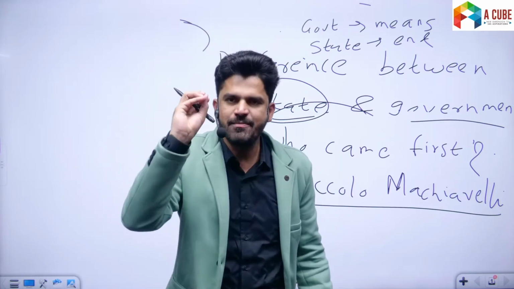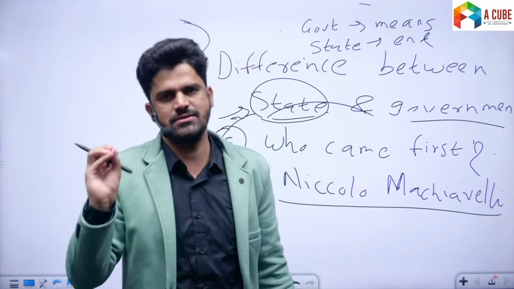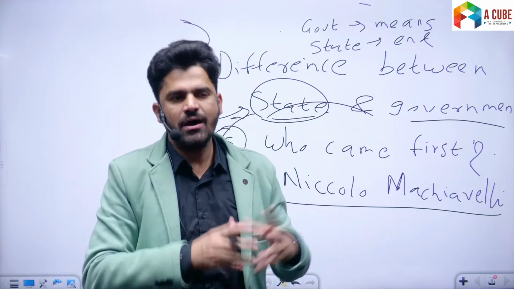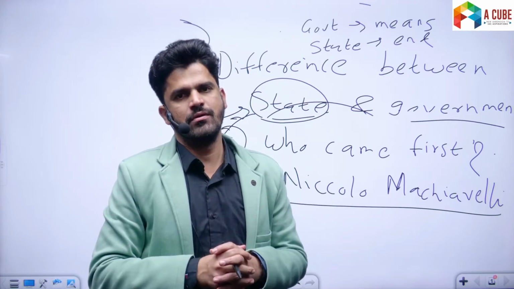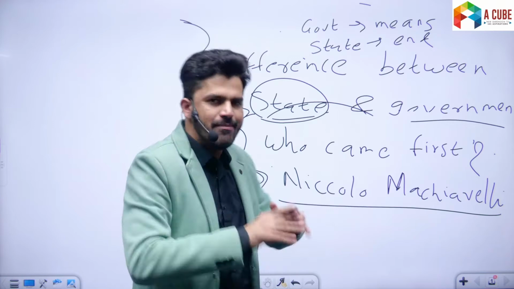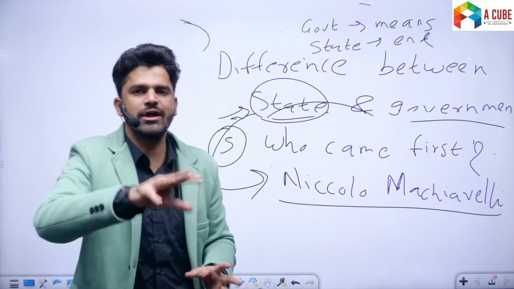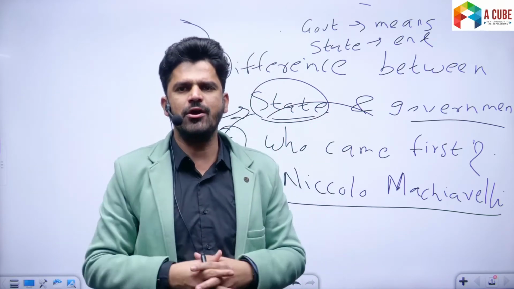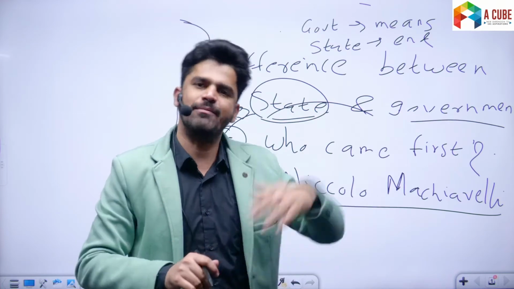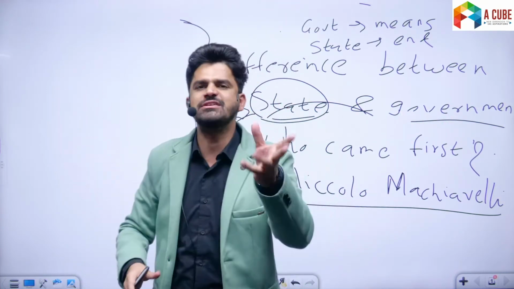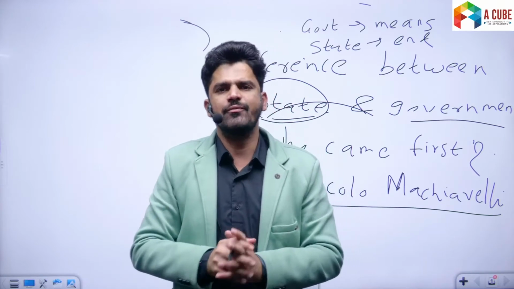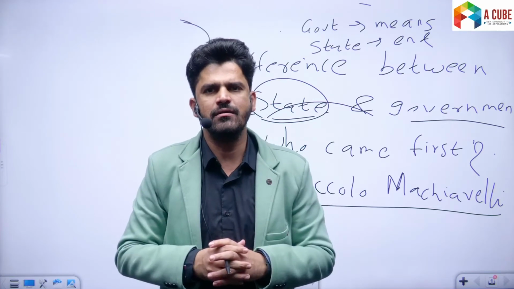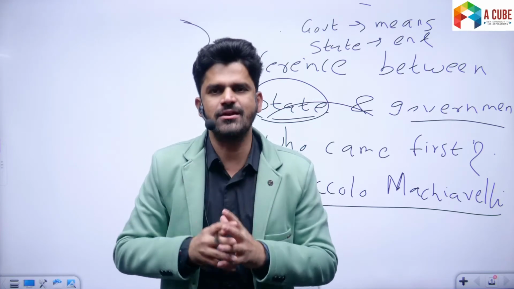For example, even the primitive tribal communities had some form of government. They had some kind of elementary form of government to regulate and manage the community affairs. Right? Even the tribal communities of ancient India, or ancient times, not only India, had some kind of political authority. What is government? Government is a centralized political authority which frames laws, implements laws, and executes laws. That is government, right? Okay, so there is some kind of central political authority.